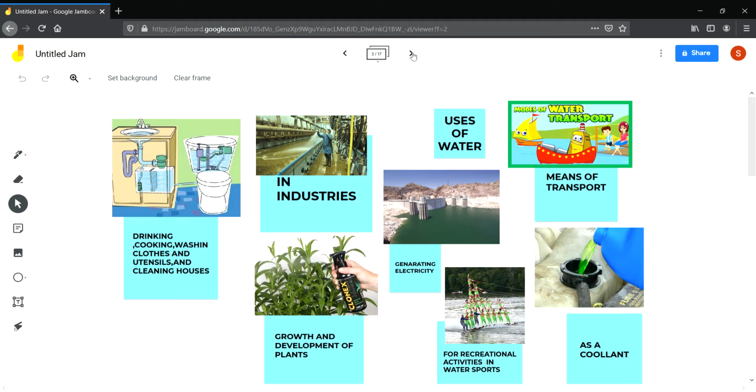Water is used in many ways, like drinking, cooking, washing, for the growth and development of plants, as a means of transport, for generating electricity, and for sports also, and as a coolant also.